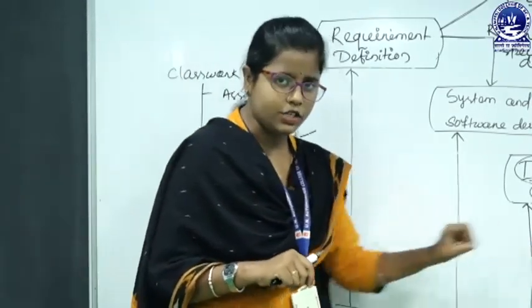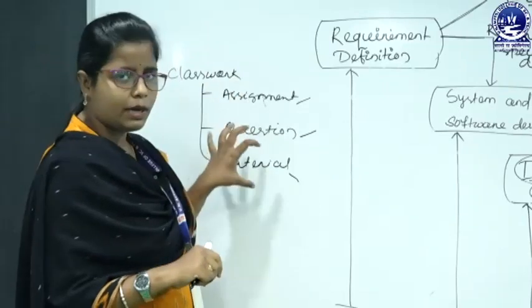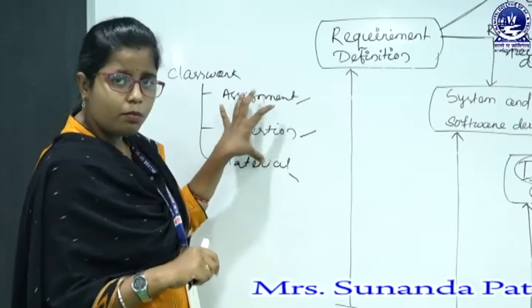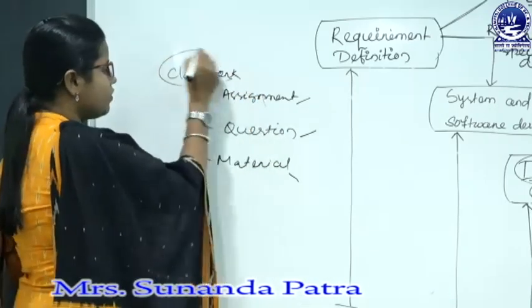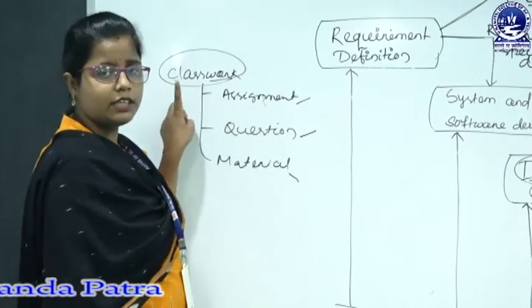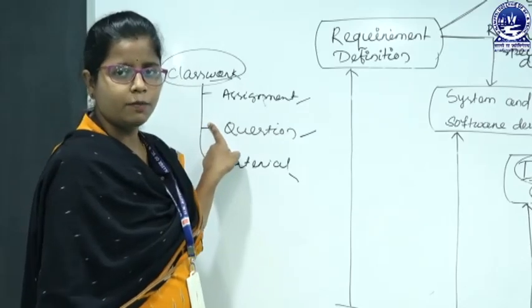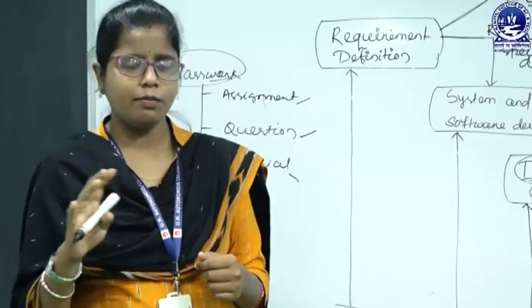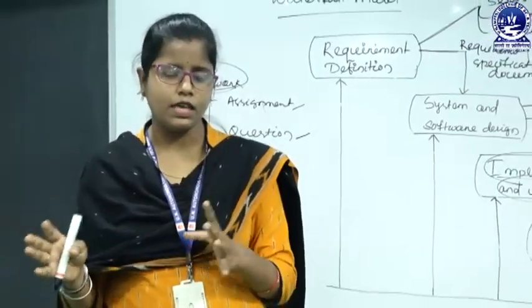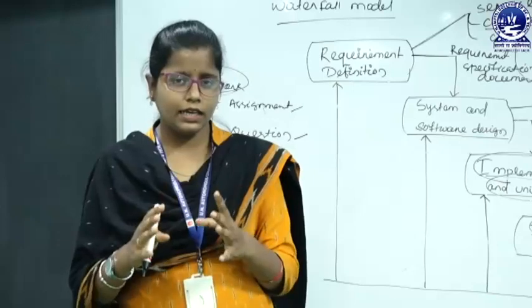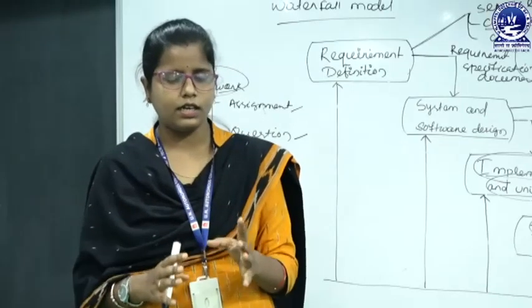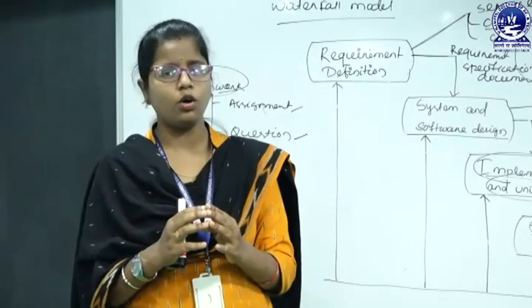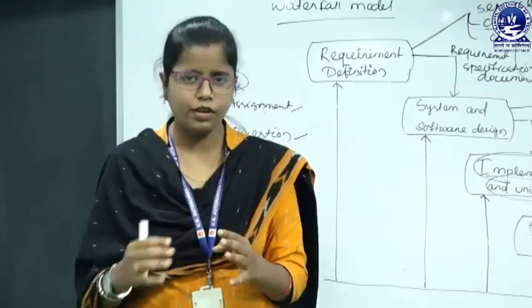Next come to integration. Integration means we have to combine all these codes, then we have to form a subsystem, that is classwork, then we have to check whether the classwork is working or not. Because it is not necessary that when we are developing n number of programs and the individual n programs are correct and working properly, that when we combine all those n programs, they will work properly.